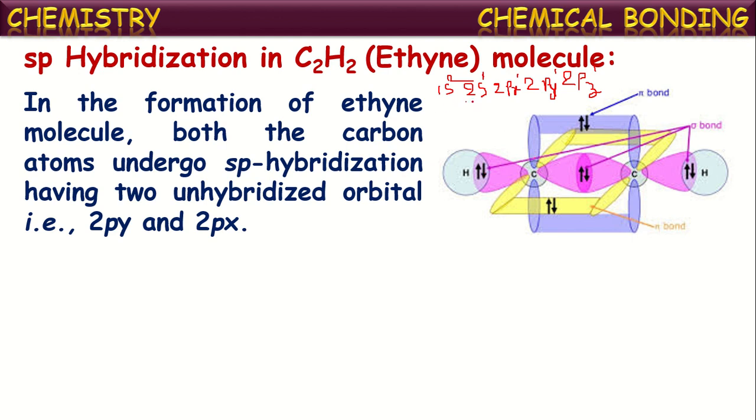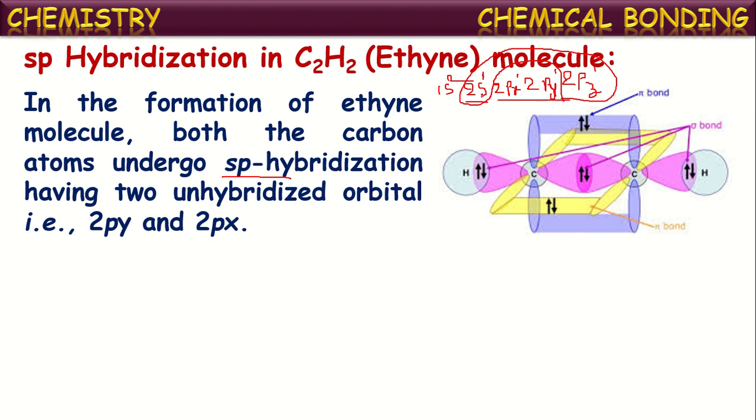meaning one s orbital and one p orbital. These two will intermix with each other. That means the 2s orbital and the 2pz orbital intermix each other and result in the formation of two sp hybridized orbitals. And the remaining two p orbitals, 2px and 2py, will remain unhybridized. Pure orbitals will remain there.